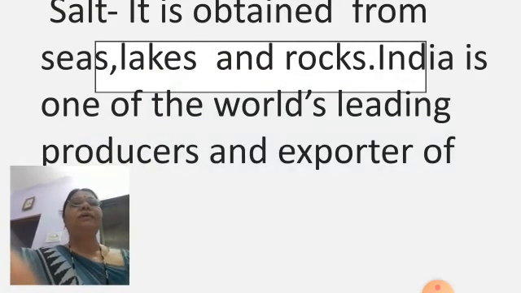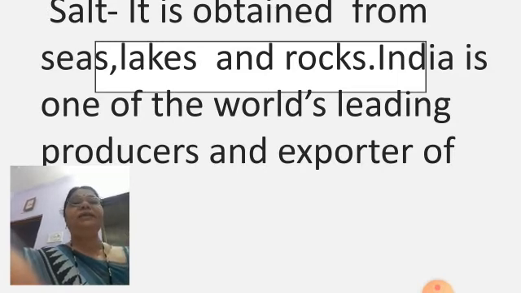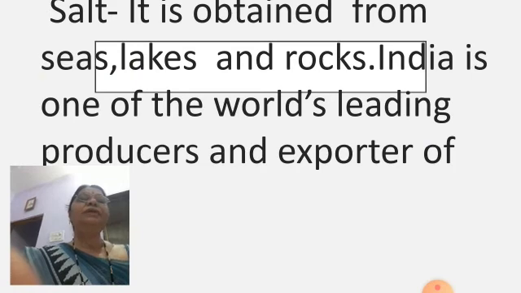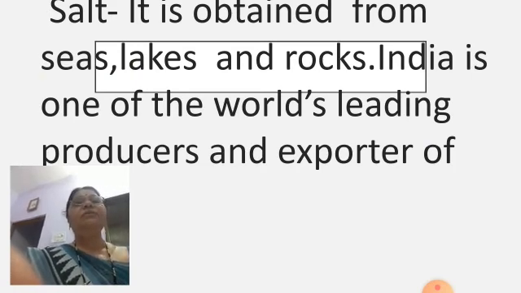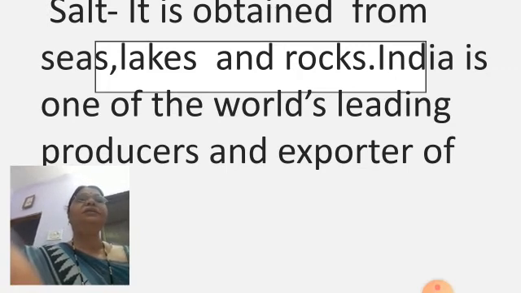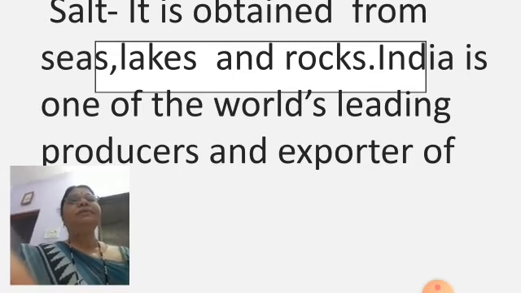Another is salt. Salt is our daily need and it is obtained from the seas, lakes and the rocks. Some salt is also obtained from rocks and lakes. Mostly we say that the seas only provide us salt, but it is not like that. The seas, lakes and the rocks, these three are the sources from which we get salt.